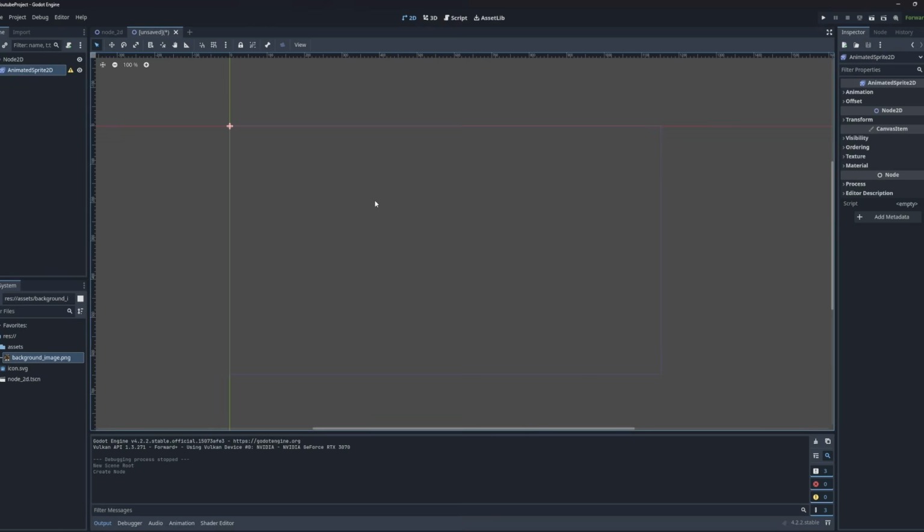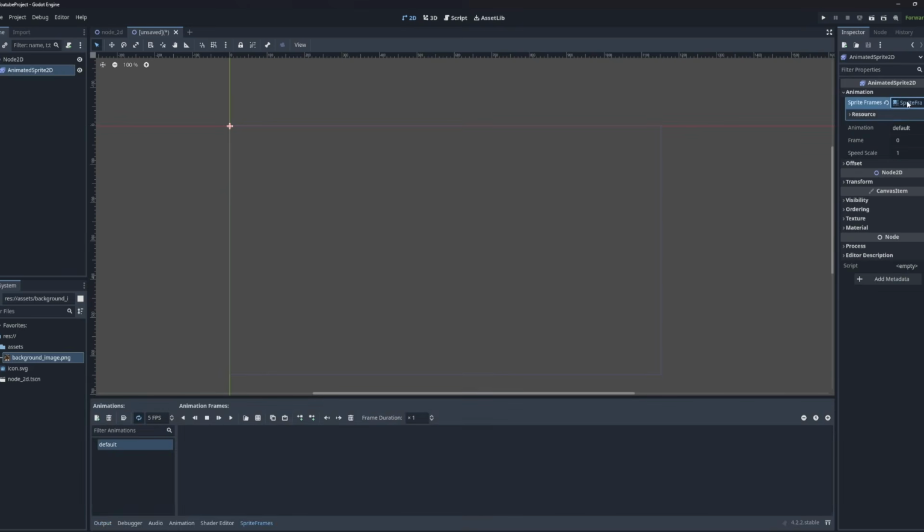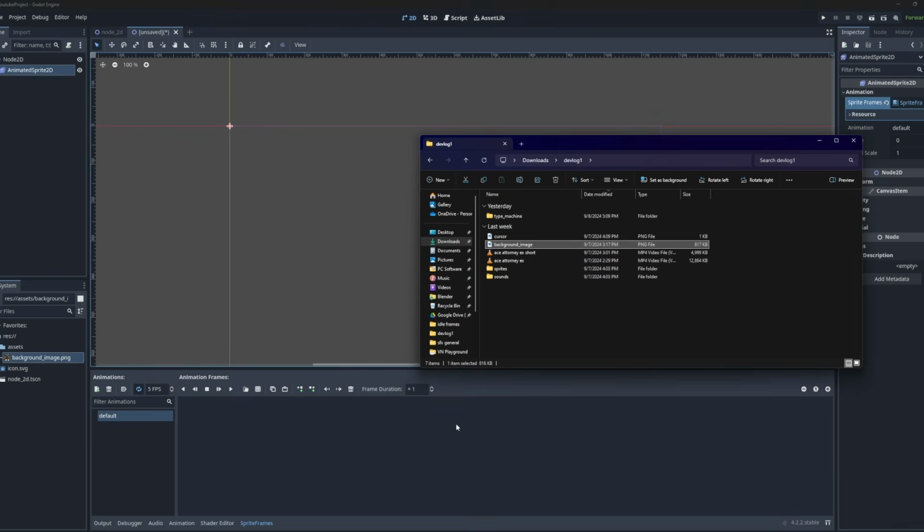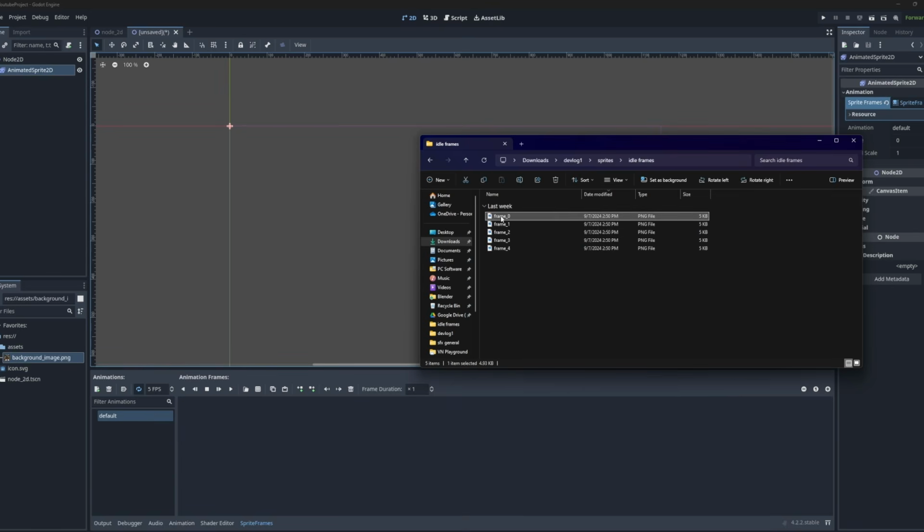I'm going to add this, and then I'm going to come up to the animation panel here, and I'm going to create new sprite frames. Click on it, and we have our panel here at the bottom that will allow us to create our animation very simply. Traditionally speaking, you would use something called a sprite sheet with all of the frames that your animation has. I do not have a sheet, but I do have multiple PNG images that can build the animation for me. I found this on the internet for the sake of this video.